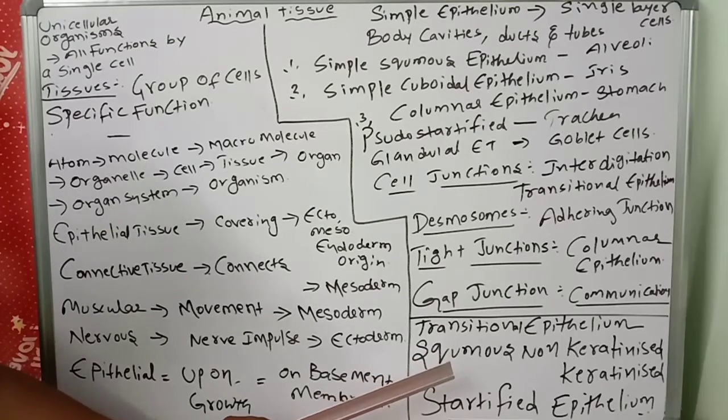Stratified columnar non-ciliated epithelium, with no cilia, is present in the epiglottis. Stratified columnar ciliated epithelium is present in the larynx. Stratified cuboidal epithelium is found in the mammary glands.